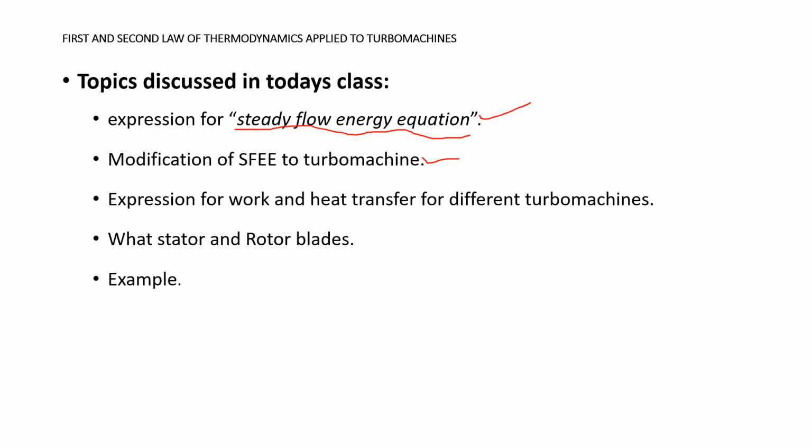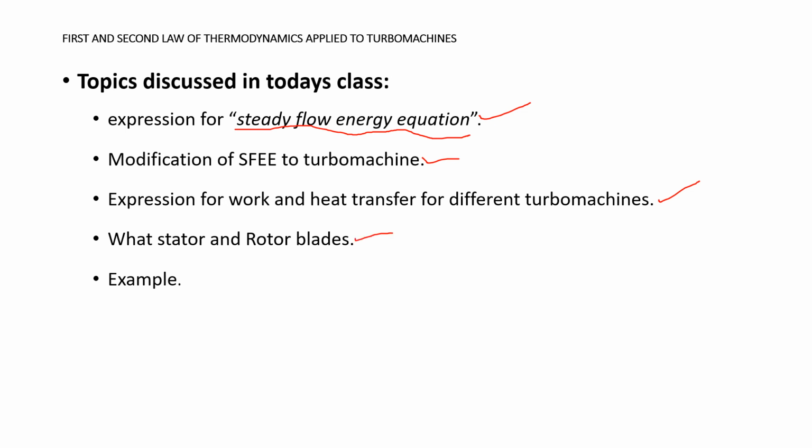We also studied the modification in this relation for different types of turbo machines, like turbo machines handling compressible fluid, turbo machines handling liquids, power generating turbo machine, and power absorbing turbo machine. We tried to understand the relation between work, heat, and stagnation enthalpy for all these types, and we also understood the differences.